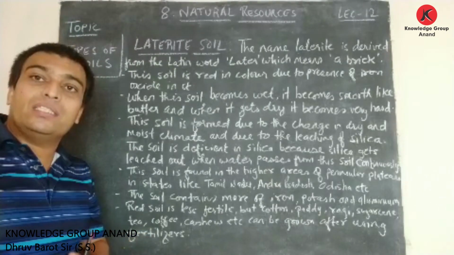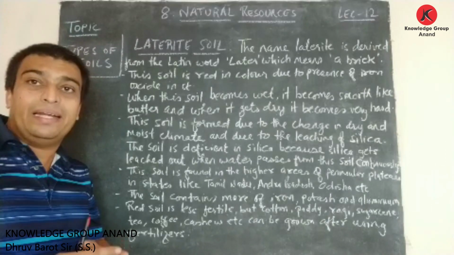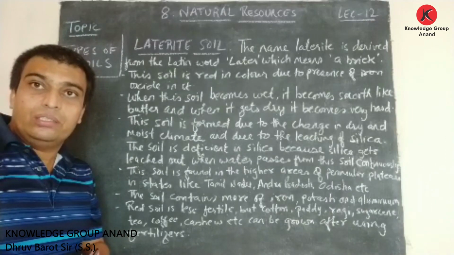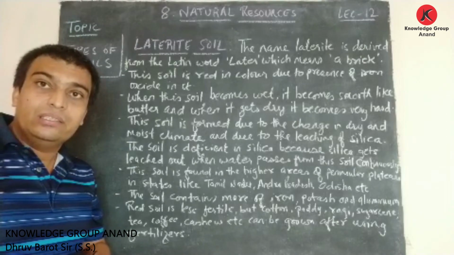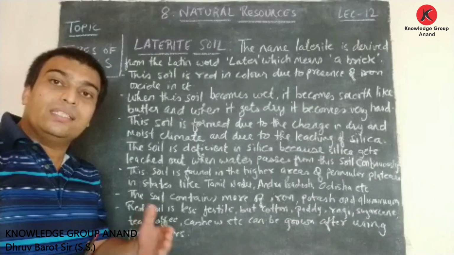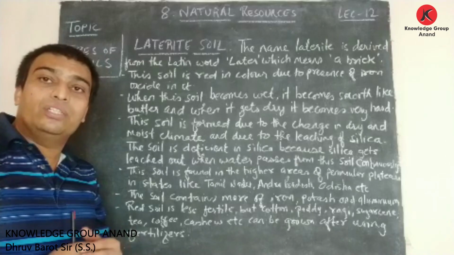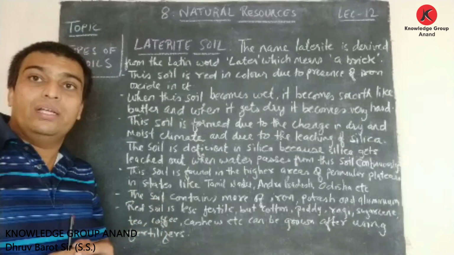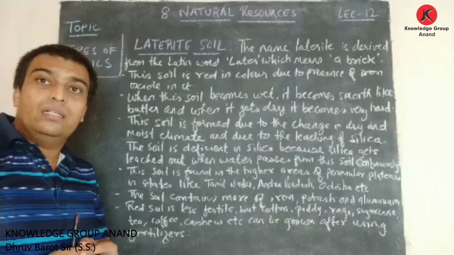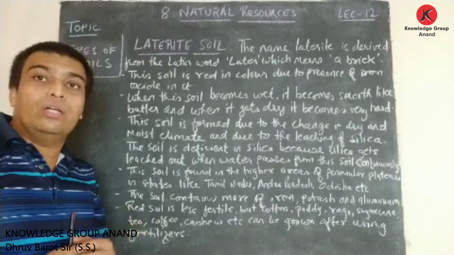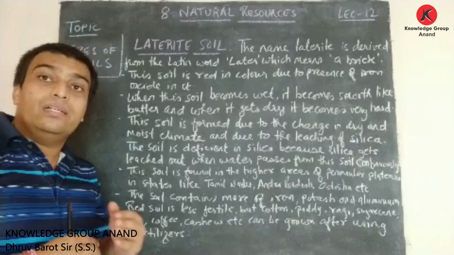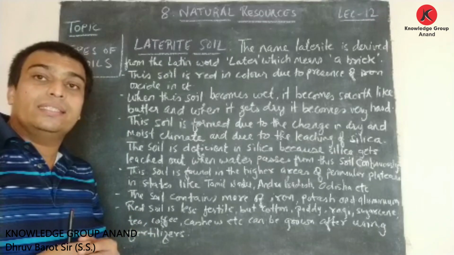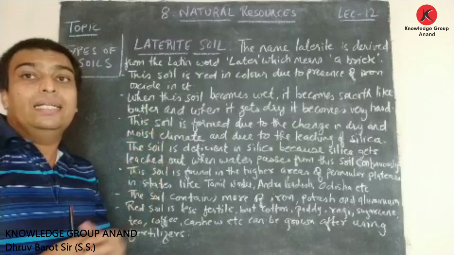Soils can be classified as per their parental rock, their structure, their color. We discussed alluvial soil, marshy peaty soil, red soil, mountain soil, black soil. And now we are discussing the laterite soil.